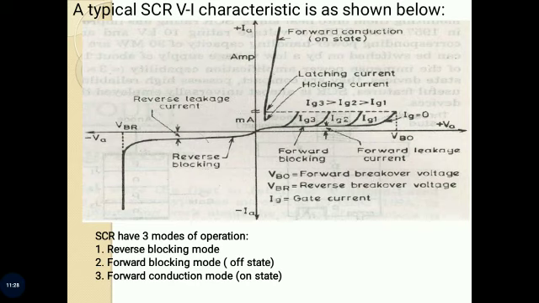Next, second mode of operation, forward blocking mode. When anode is positive with respect to the cathode with the gate circuit open, the thyristor is said to be forward biased.